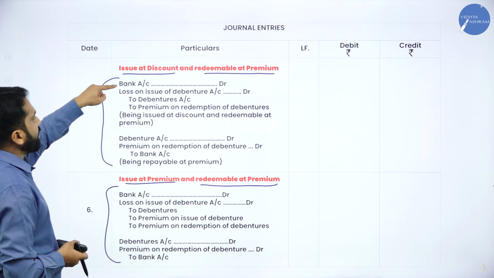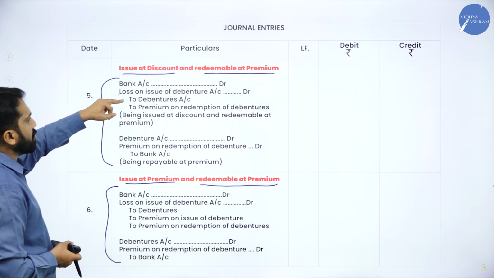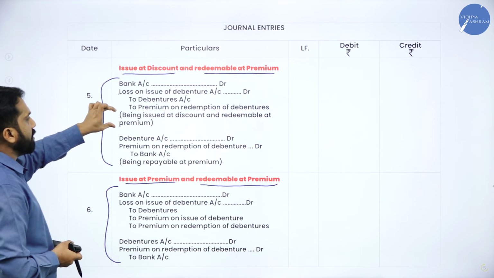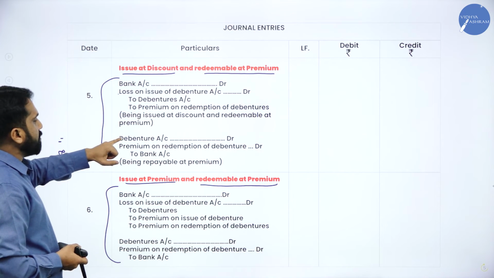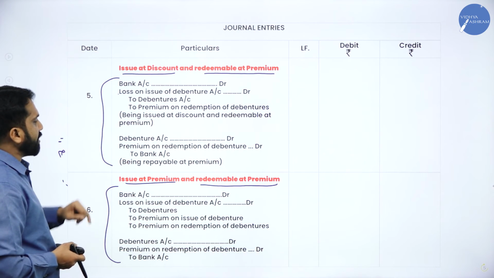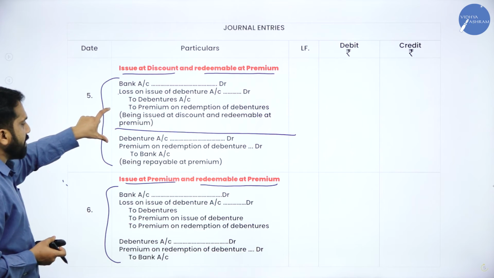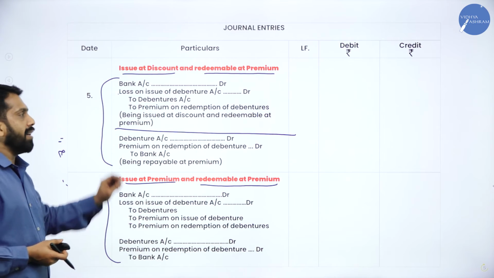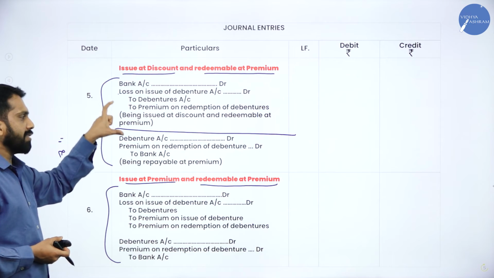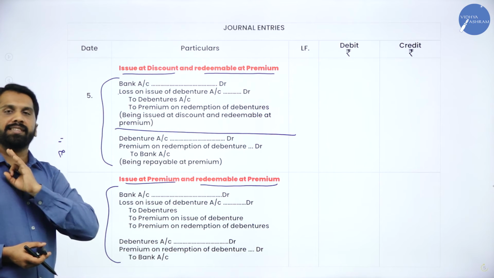Bank to loss on issue of debenture to premium. This is narration. Debenture, premium to bank account. So 5 and 6 have the same journal entry. The headings differ, but the journal entry is the same. So it is an easy thing.